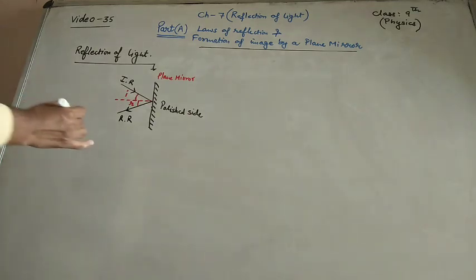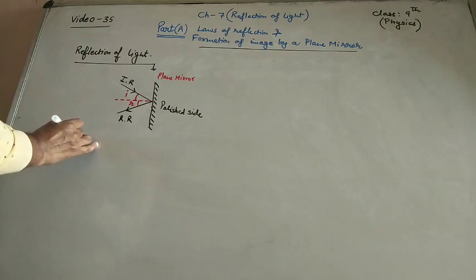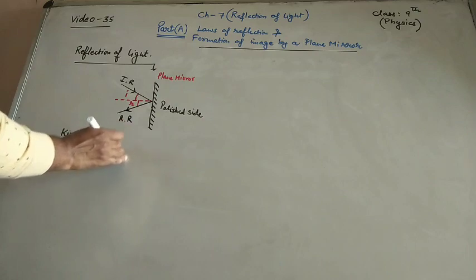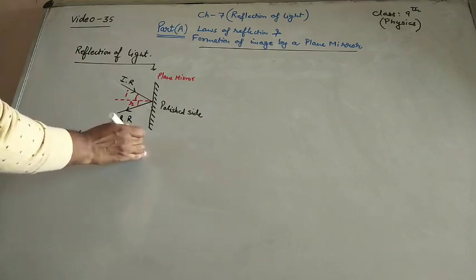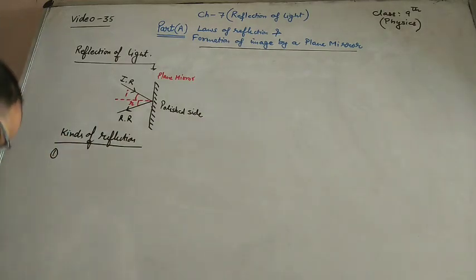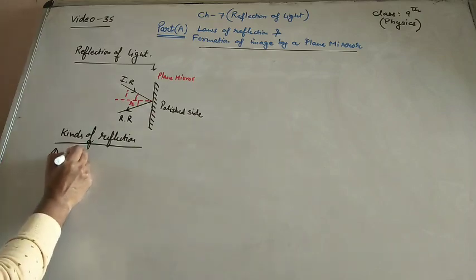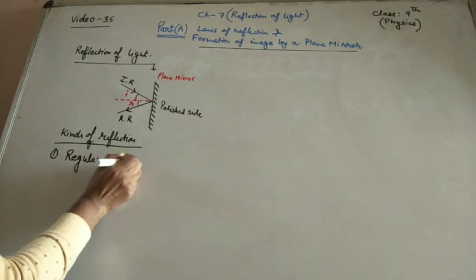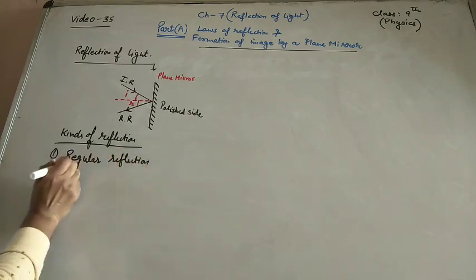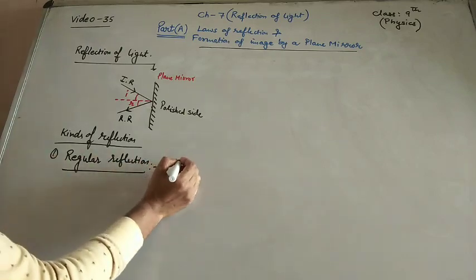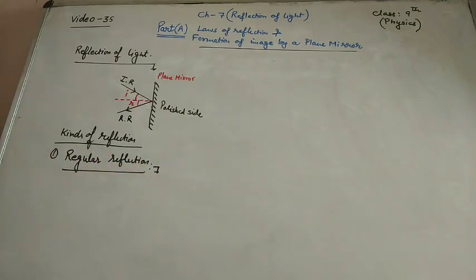So reflection of light is of two kinds. First is regular reflection, and second one is irregular reflection.